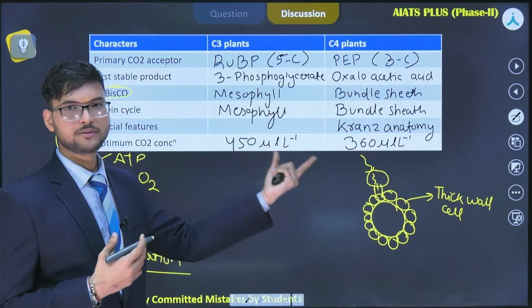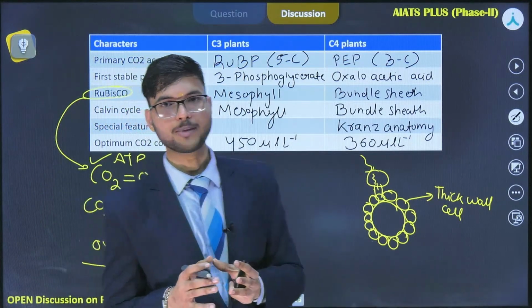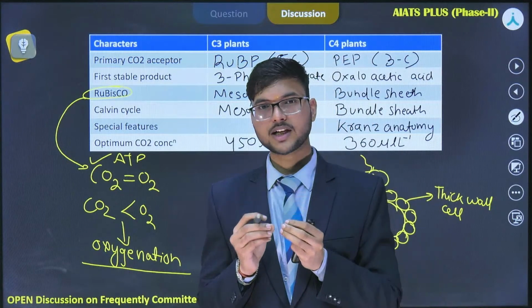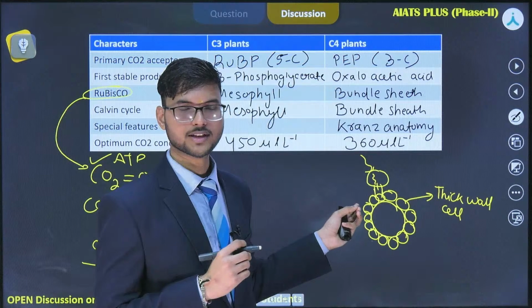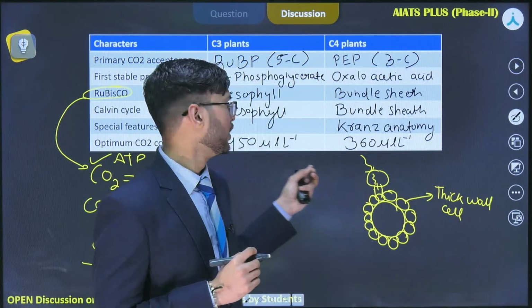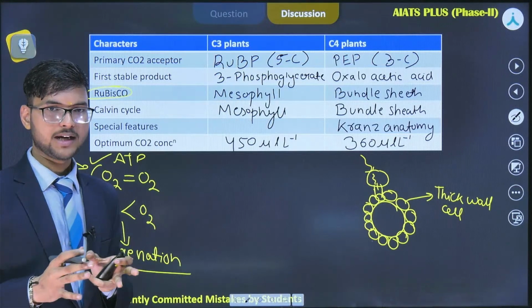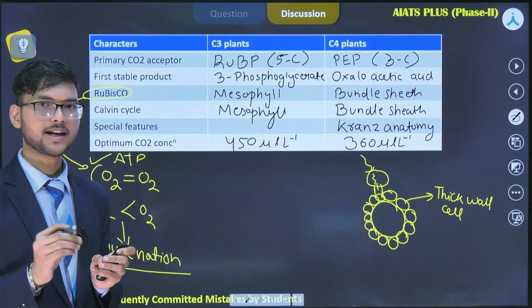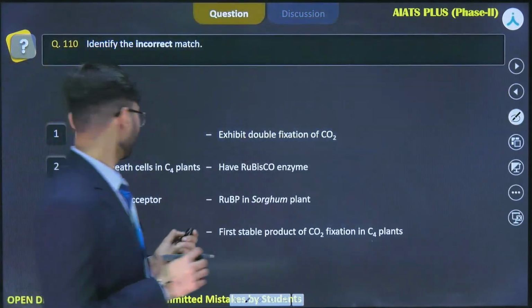But if we talk about C4 plants, as the carbon dioxide concentration has increased due to global warming, a consistent high concentration of carbon dioxide will damage the process of photosynthesis in C4 plants. Okay, so that was all about the difference between C3 and C4 plants. I'm not going into detail about the process of the Calvin cycle and the Hatch and Slack pathway. Okay, so let's see the question.